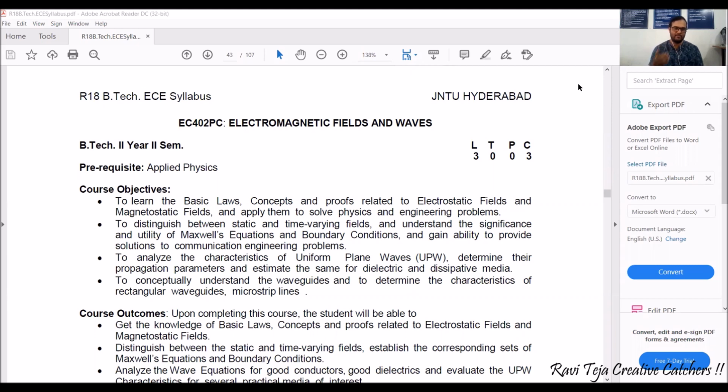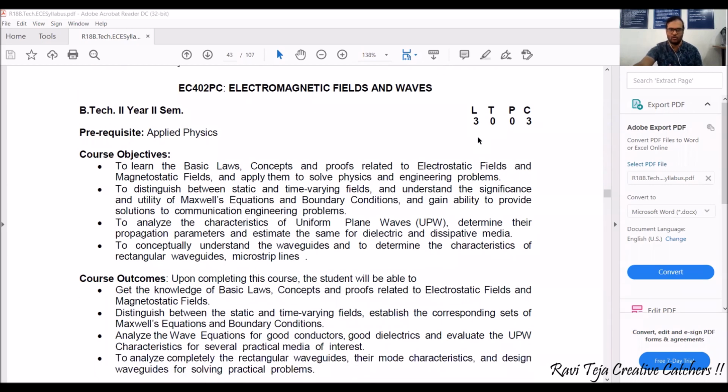Coming to the course objectives, the first is to learn the basic laws, concepts and proofs related to electrostatic fields. So we are going to learn the different types of laws, the concepts involved, and the electrostatic fields. We will also see how electric and magnetic fields, the electrostatic and magnetostatic fields, are applied to solve physics problems as well as engineering problems.